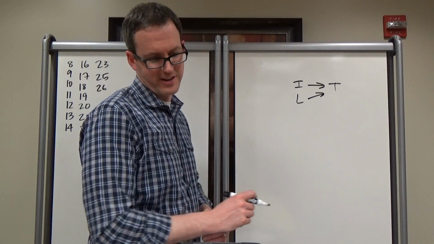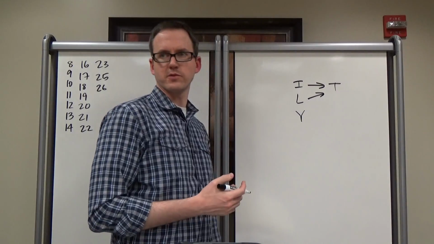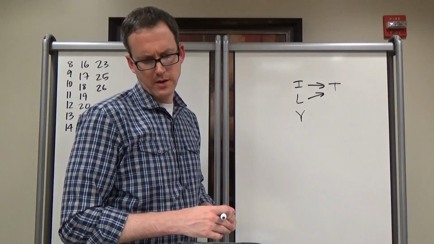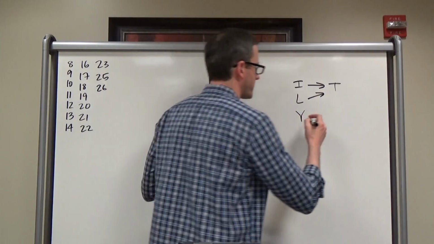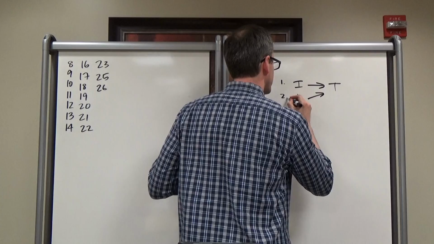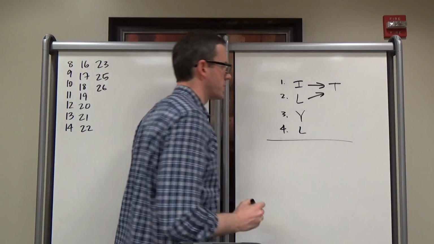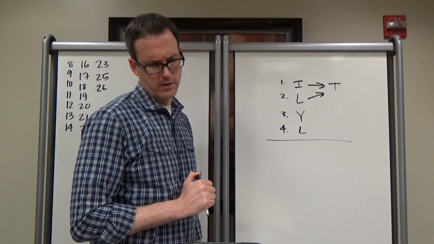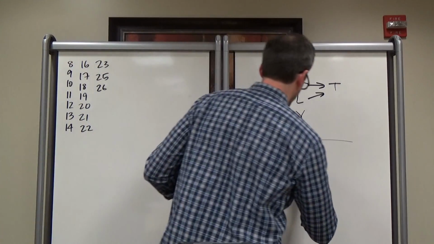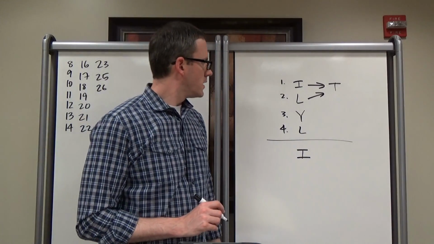And so Y and L. She's been yawning all day. Okay, Y is random. That doesn't necessarily prove tiredness, right? But it says Y and L. So let's just do it as separate premises. This is premise 1, premise 2, premise 3, premise 4 is L. Therefore, Y and L imply the conclusion: she is irritable.